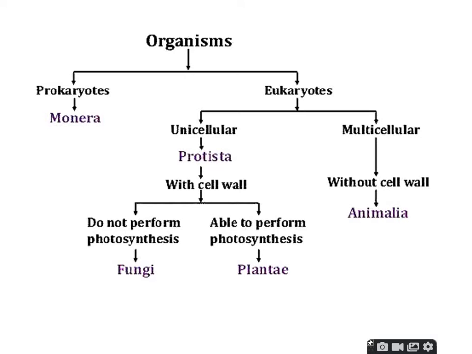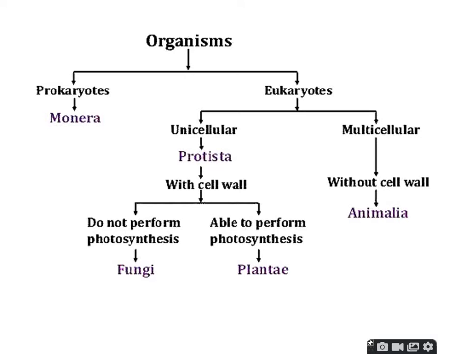Coming to the eukaryotes, there are two types: unicellular and multicellular organisms. Protista comes from the unicellular organisms, and they have a cell body and a cell wall also.